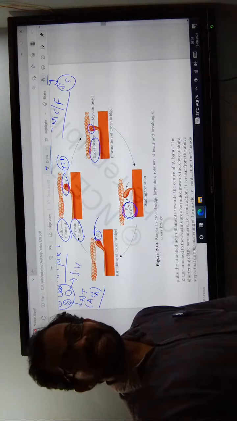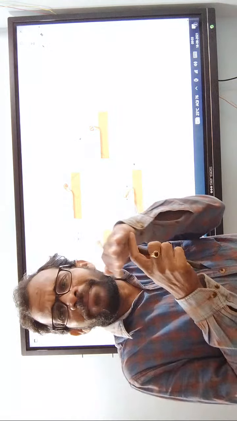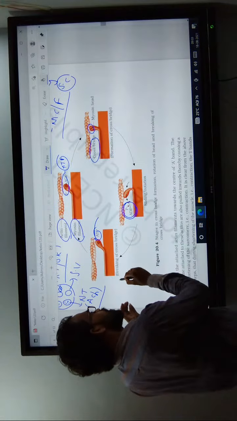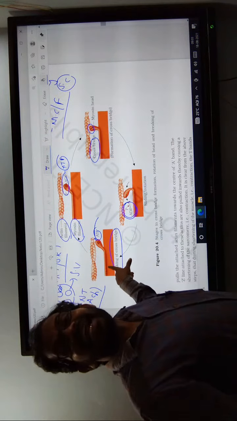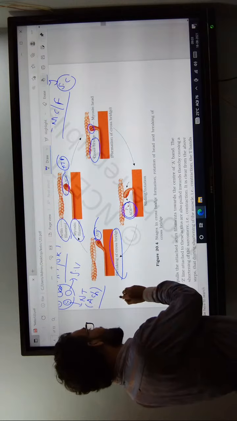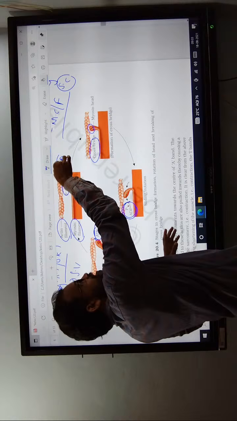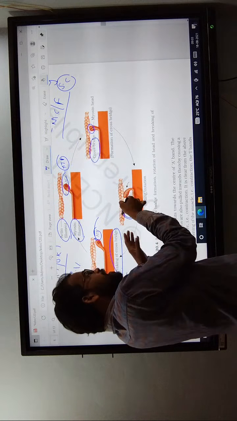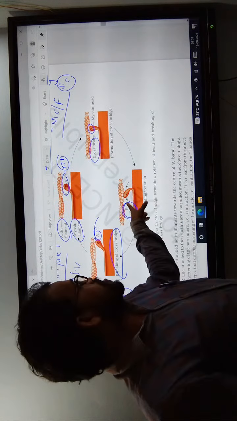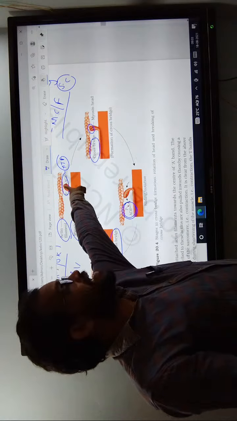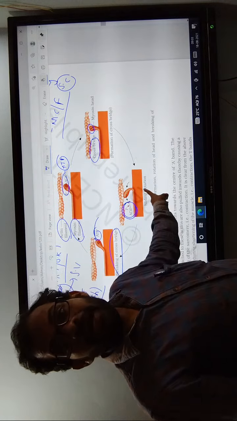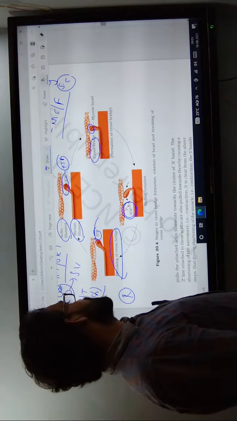Once the new ATP is added, the cross bridge breaks down. That is known as relaxation. Again contraction, again cross bridge formation, again breakdown. ATP is broken down into ADP plus Pi. Here is the ATP formation, but here is the breakdown. It indicates the breakdown of the cross bridge.